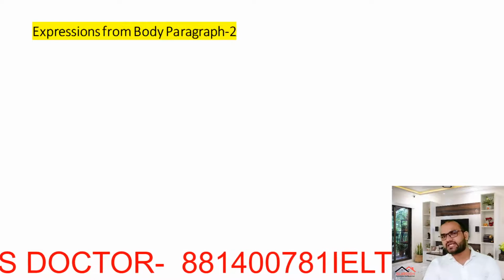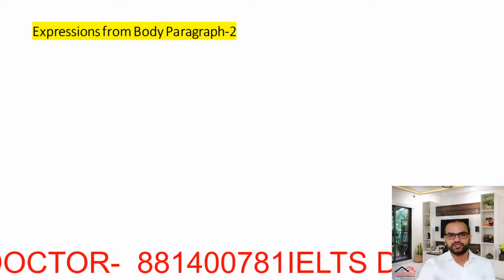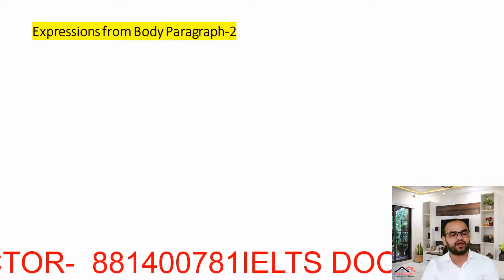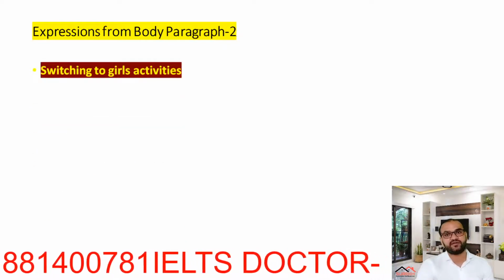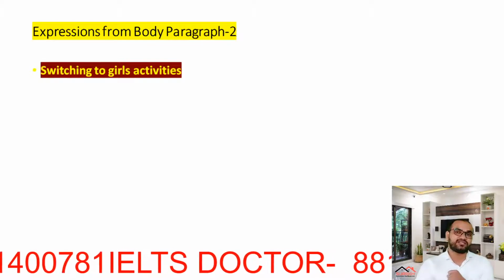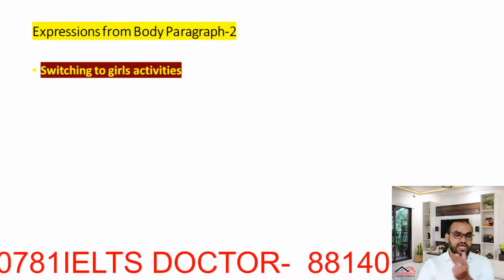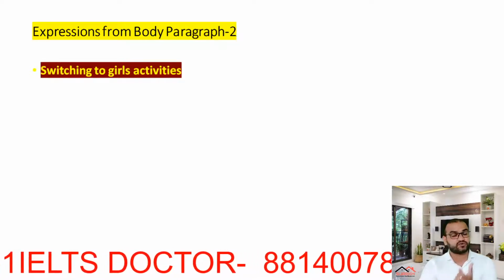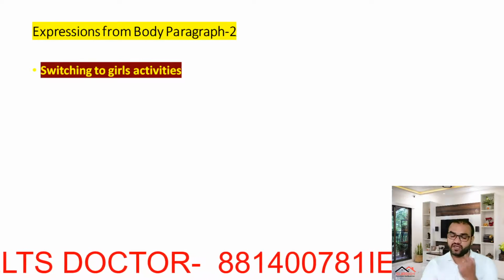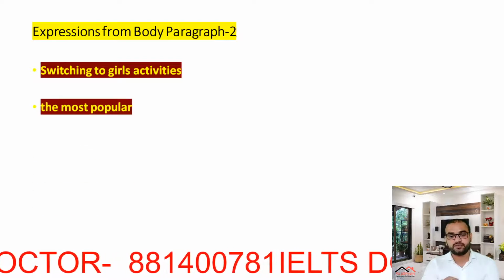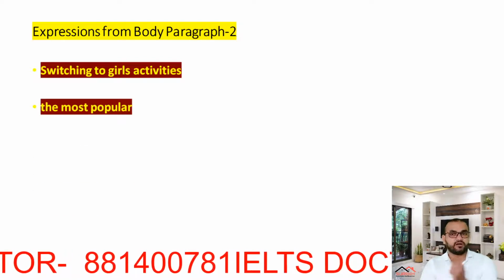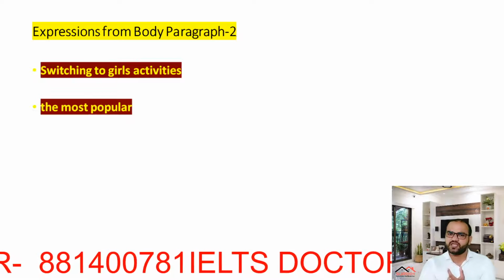So what are the expressions that we have used in body paragraph 2? The first expression is switching to girls' activities. Why is it used? Because in this body paragraph, we are talking about the girls. Then the most popular. Why is the phrase most popular used here?